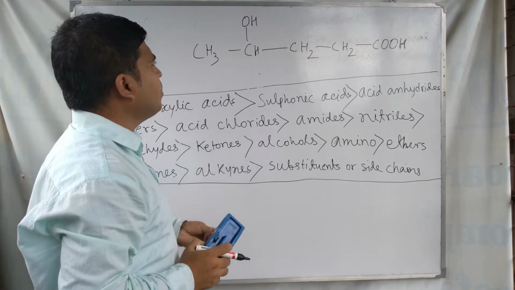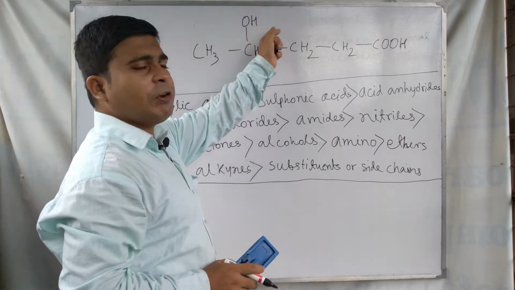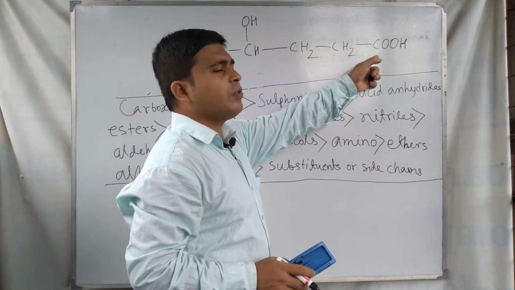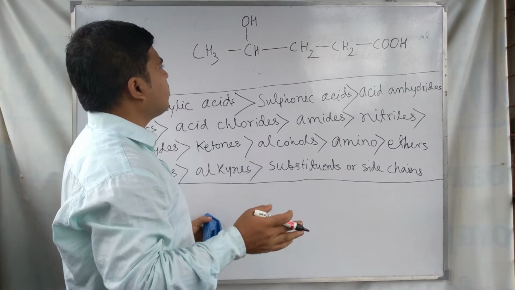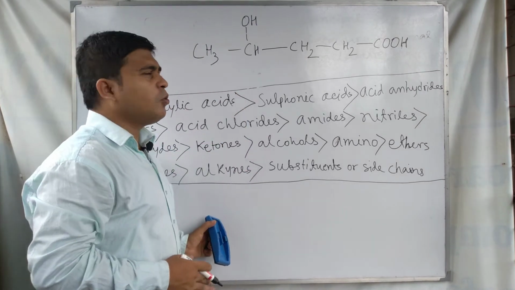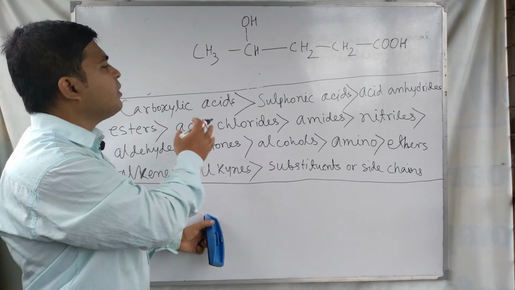Here you can see that two different types of functional groups are present in this organic compound. One is alcohol and another is carboxylic acid. These two different types of functional groups are present in this compound together. So at this time, this chart, this order, is very important.